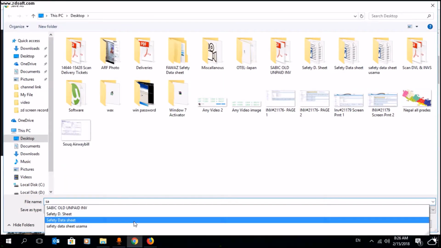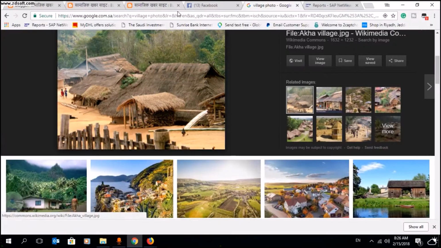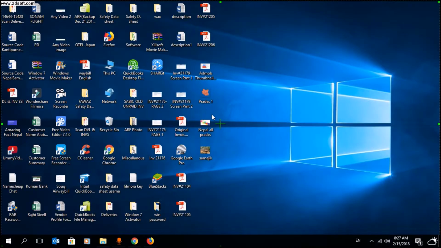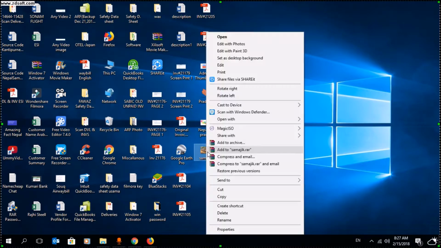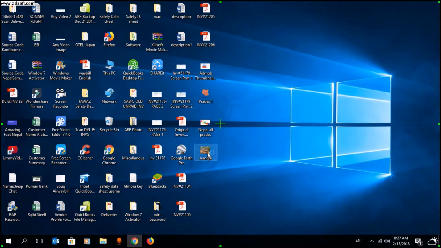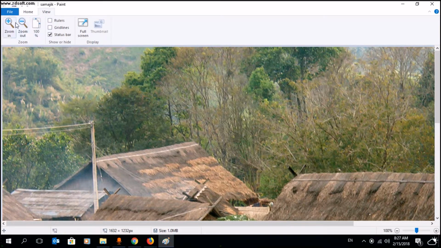Just give the name Samajik, okay, it is saved. Now open it with Paint. I'll show you how you can create an excellent image including this image. You can include your text, right? Just go to Paint. It is now already opened in Paint, right?